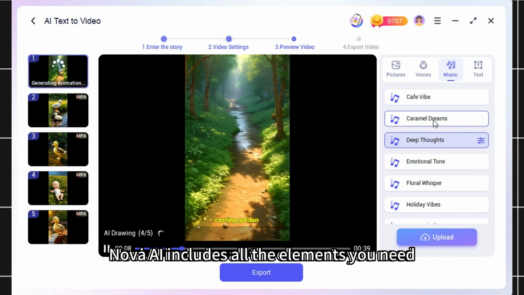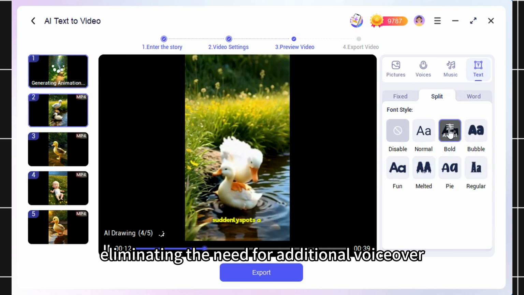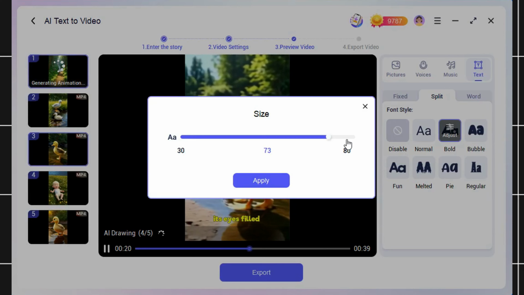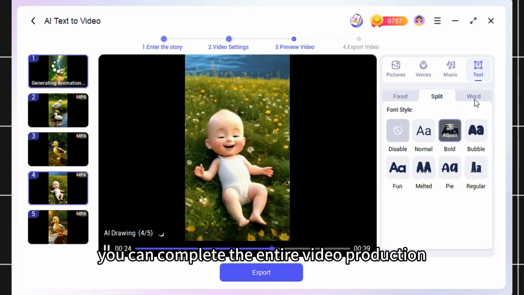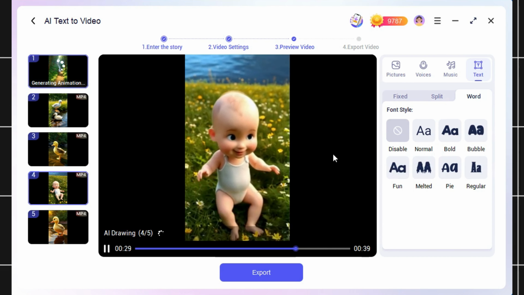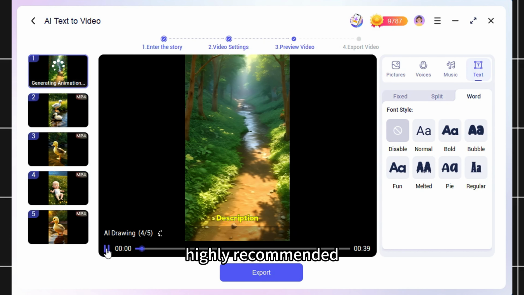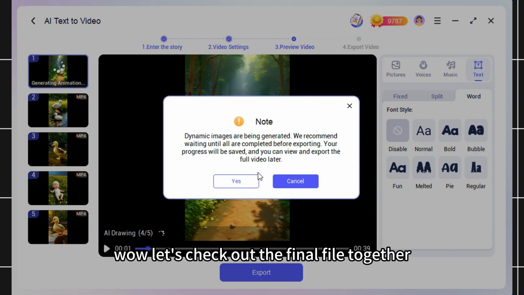Novi AI includes all the elements you need, eliminating the need for additional voiceover or editing software. You can complete the entire video production in one AI tool. It's incredibly convenient and time-saving. Highly recommended. Wow, let's check out the final file together.